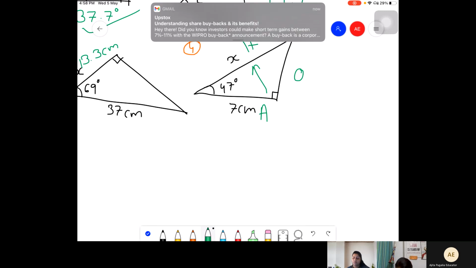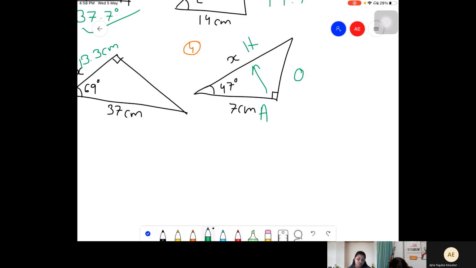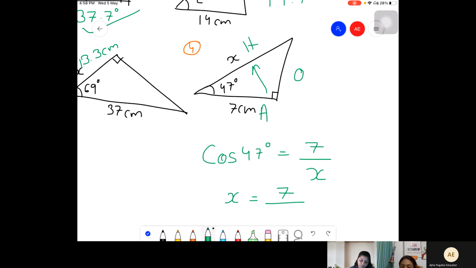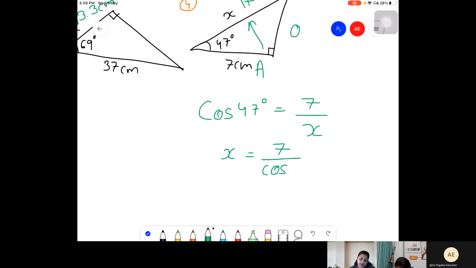Ma'am, 4.8. How, bacha? cos 47 degrees is equal to 7 upon x. So x is equal to 7 upon cos 47. Why, bacha? Adjacent side, no? Adjacent is 7. Yes, ma'am.